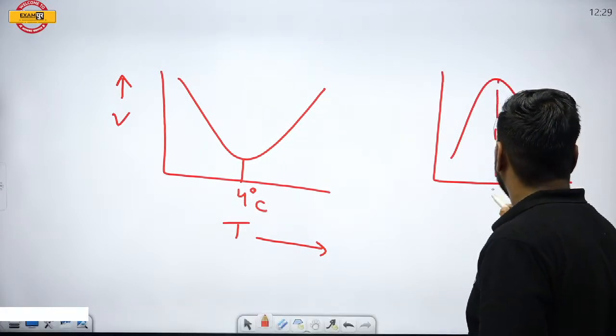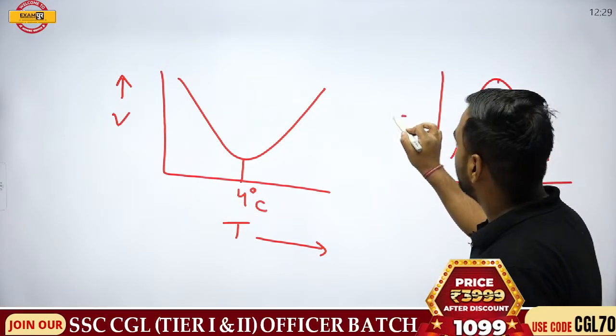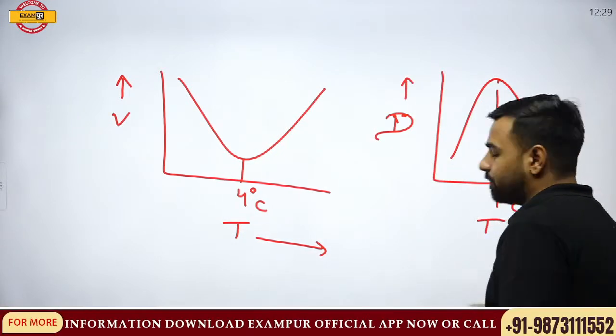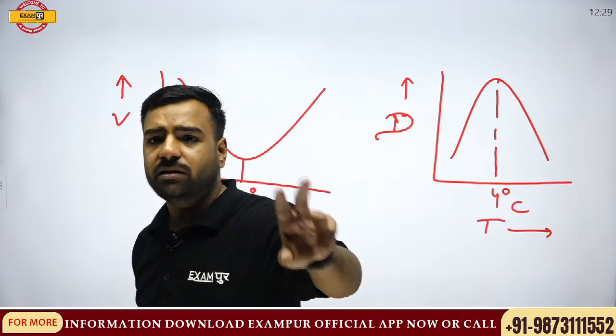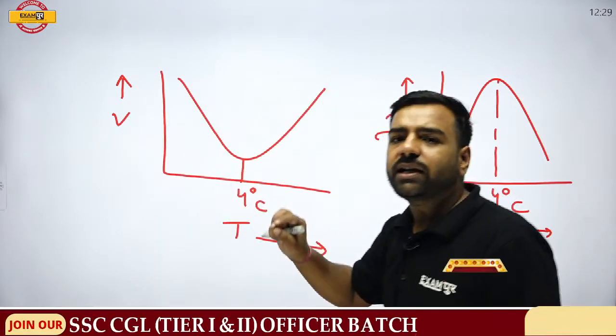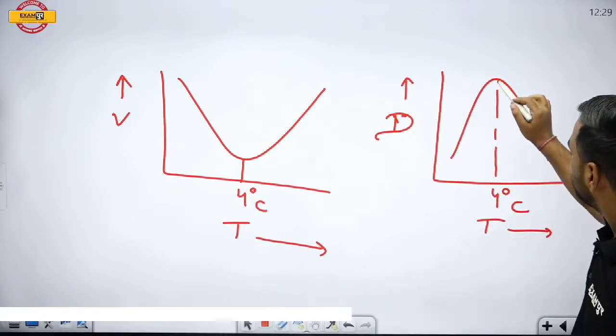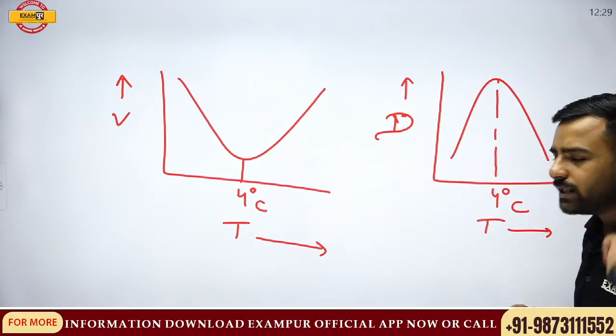That is, at 4 degrees centigrade, water has the maximum density. Now see, the first question which you have already given, Madhana. The second question is, water has maximum density at what temperature? So water is having maximum density at 4 degrees centigrade. Two things. Now let's have a look.